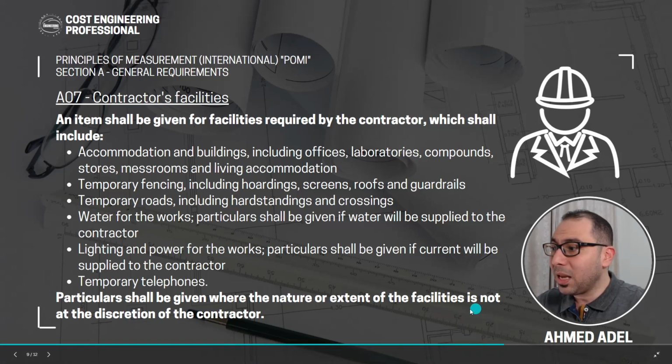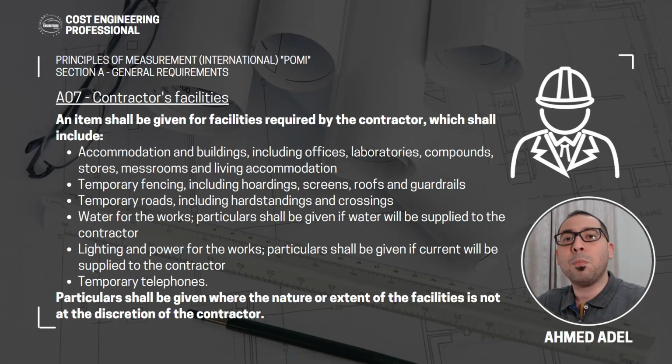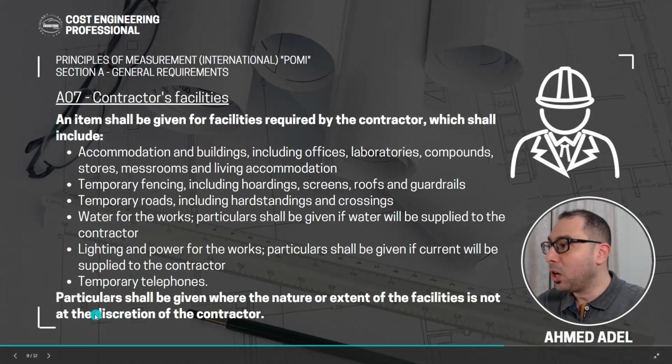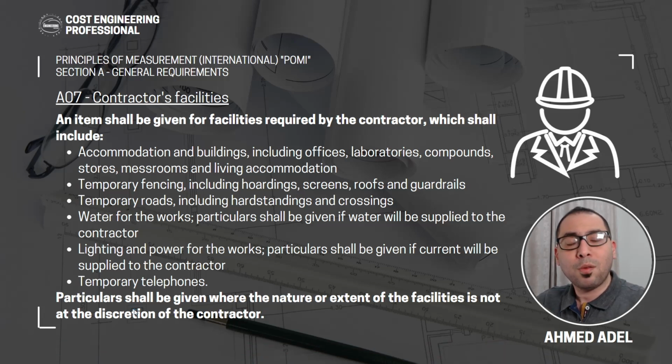But what if this thing is not at the discretion of you or of the contractor? So you don't have the freedom to make a decision on that. It is something that is required and you have to comply with this particular thing. So in that case, we need to give particulars. We need to put an item in the BOQ for the items that will be required from the contractor, and he doesn't have a choice but to do them.